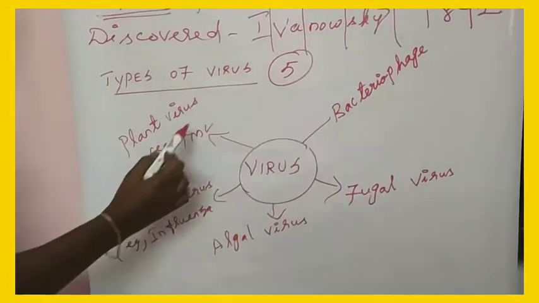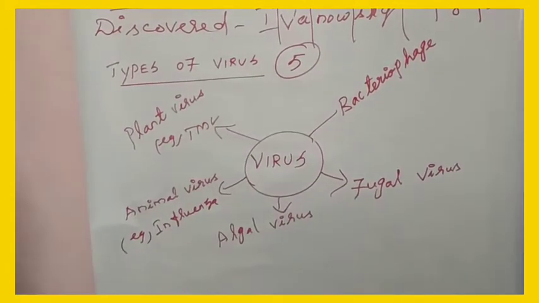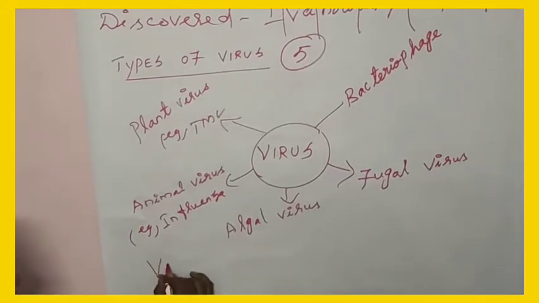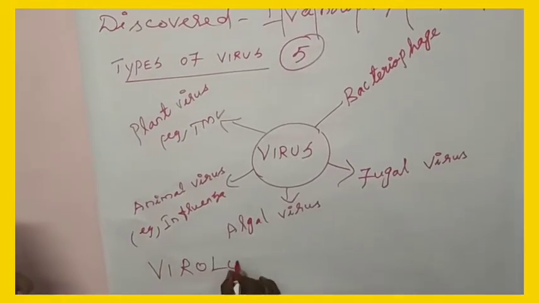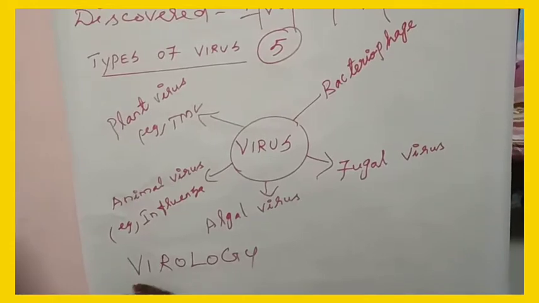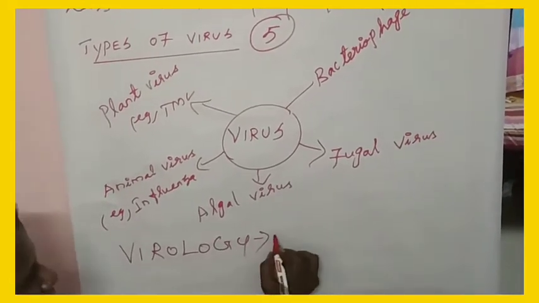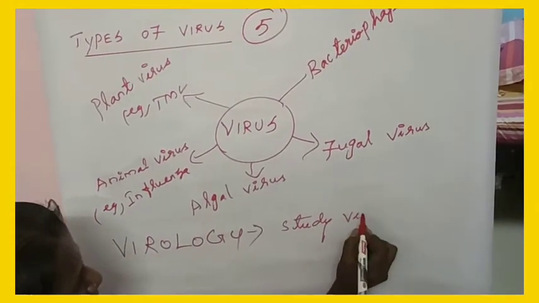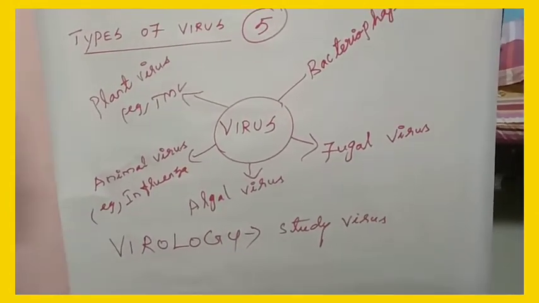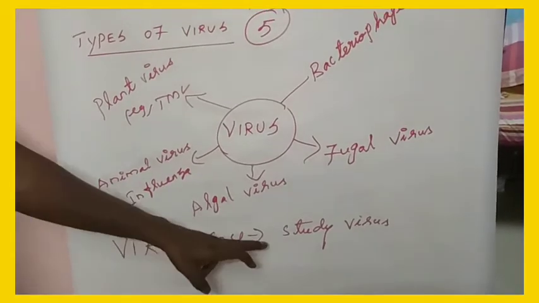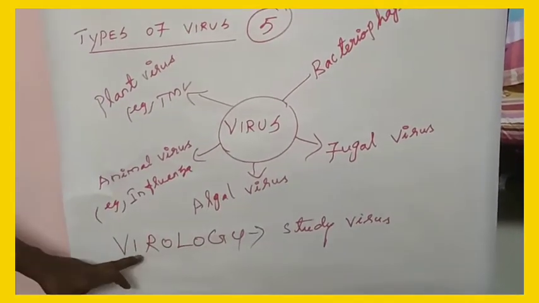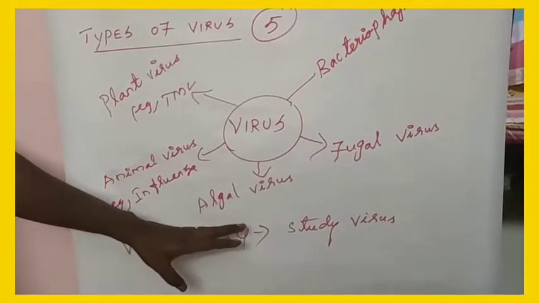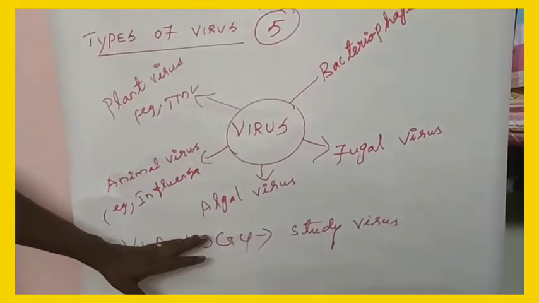These 5 are the types of virus. And one more thing, virology. What is virology? The study of viruses is called virology, or the science that deals with viruses is called virology.